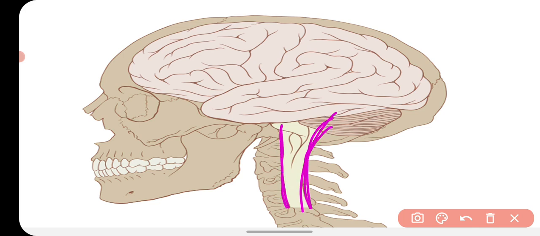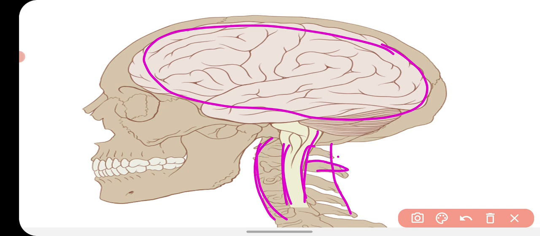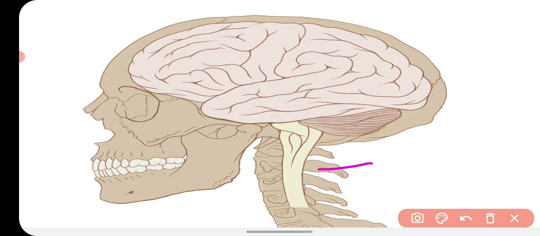The nerves arising from your brain make bundles and become the spinal cord, and this is the vertebral column in which your spinal cord is located. Like your brain is covered with a bony structure called cranium, likewise your spinal cord is also protected with a bony structure. You can see here, this is called vertebral column.